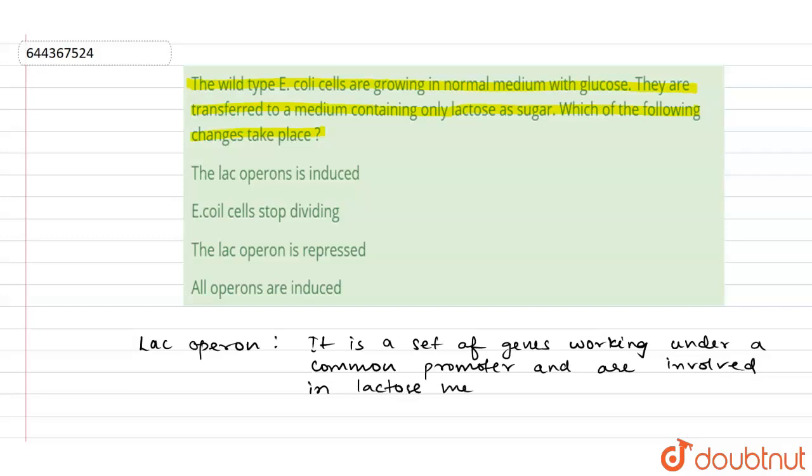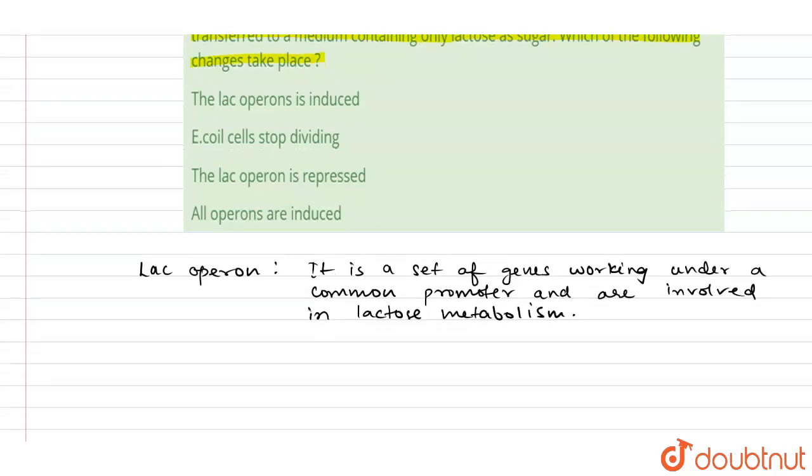Lactose is basically a kind of sugar that is present in milk. So lac operon is a set of genes that are involved in lactose metabolism in E. coli bacteria.